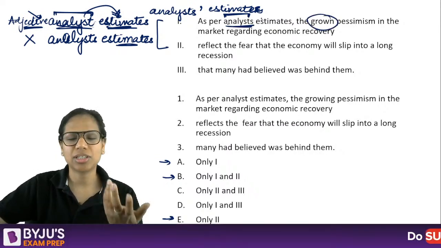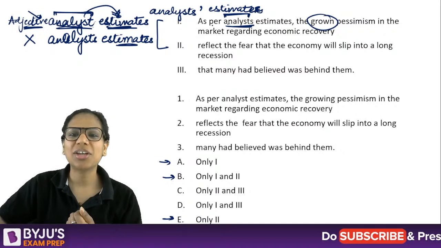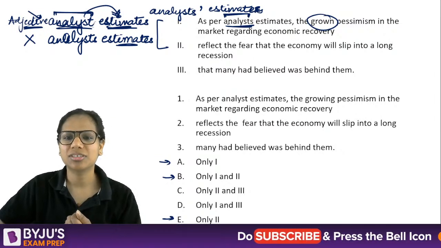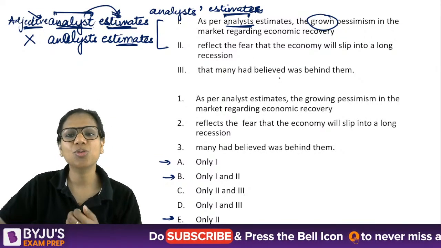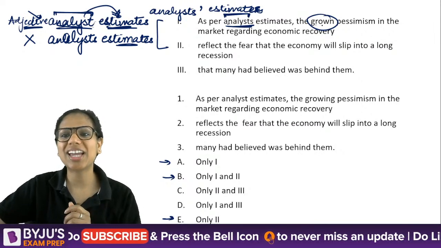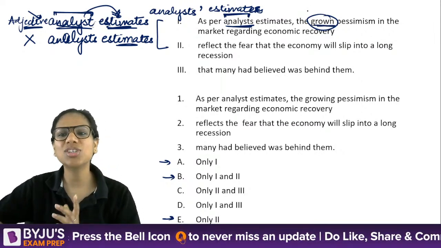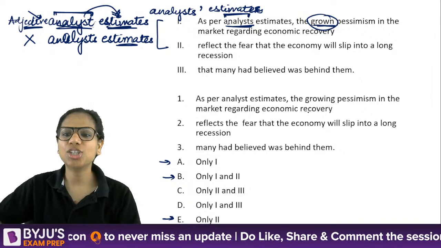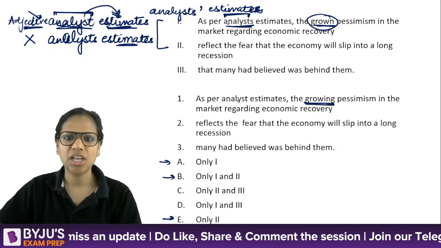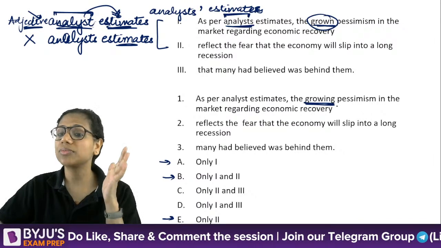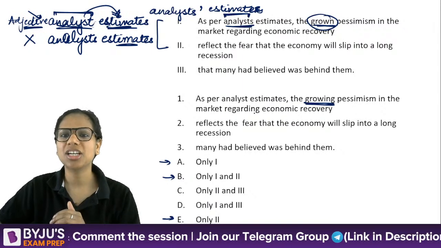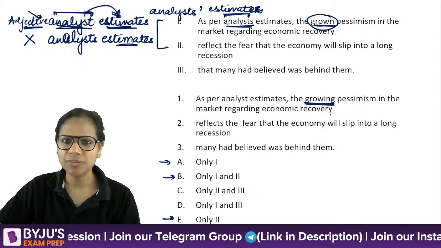Now see, when I was making this question, I felt that some of you might not be able to distinguish between these two. You might not even pay attention to these two. That's why I added another very obvious error, which is the grown pessimism. This should be the growing pessimism. So as per analyst estimates, the growing pessimism in the market regarding economic recovery.